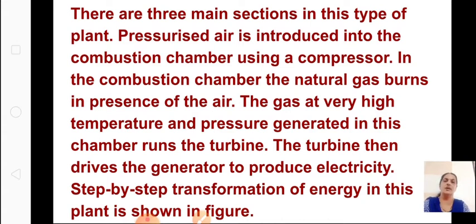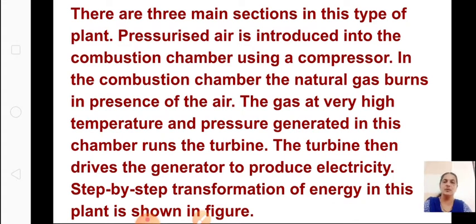First, air is taken and pressurized air is introduced into the combustion chamber. In the combustion chamber, high pressure air is released, and the natural gas burns in the presence of air. So the gas at very high pressure and temperature is generated in the chamber and runs the turbine.